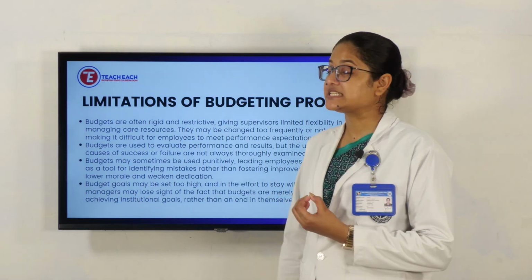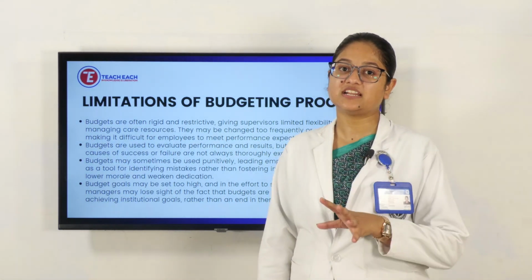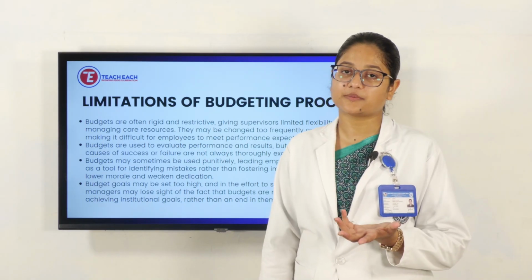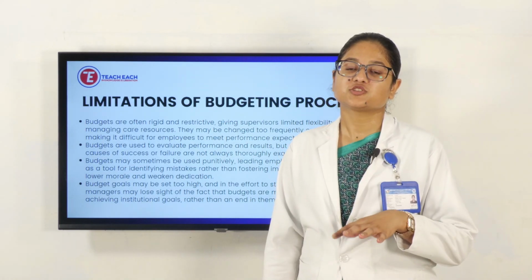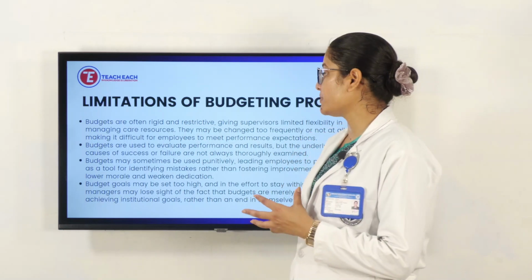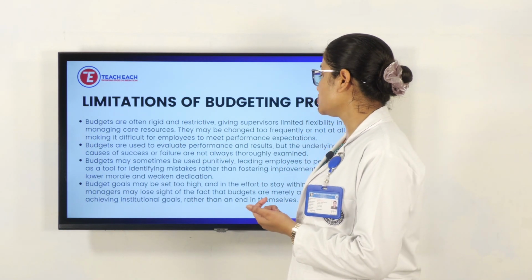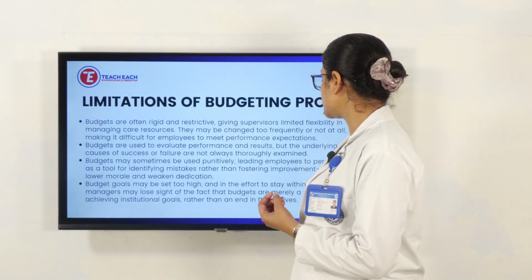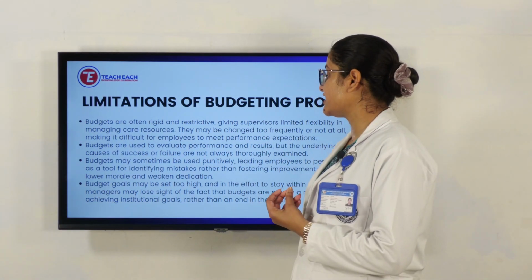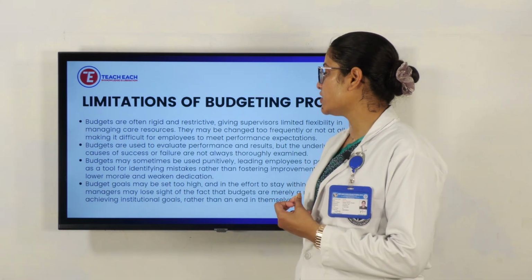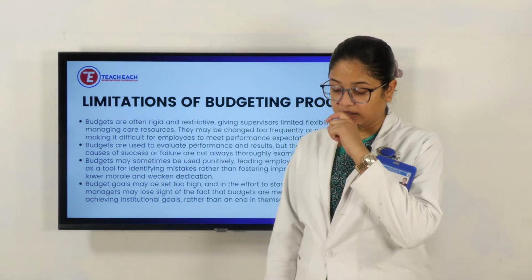thoroughly examined. Sometimes at the end, whether we are getting benefits or losses, the budget won't give us a proper framework. Budgets may sometimes be used punitively, leading employees to perceive them as a tool for identifying mistakes rather than fostering improvement. This can lower morale and weaken dedication.